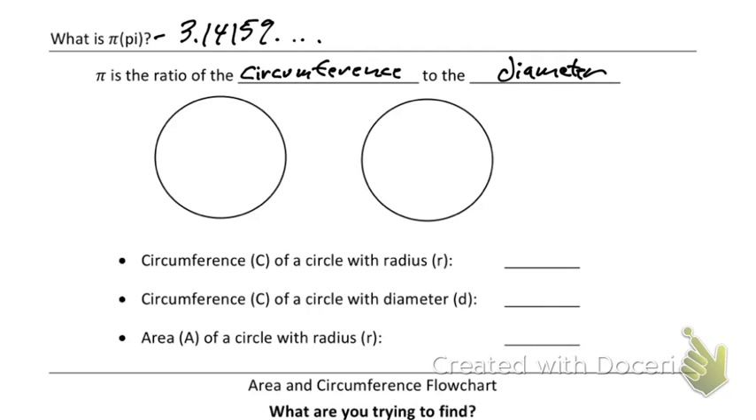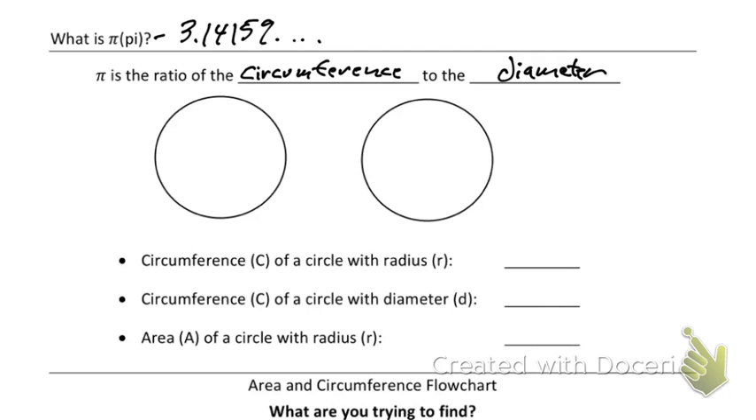Does anyone remember what a circumference of a circle is? 2 pi r. I'm asking, what is it though? It's the distance around the circle. So your circumference is the distance around the circle.